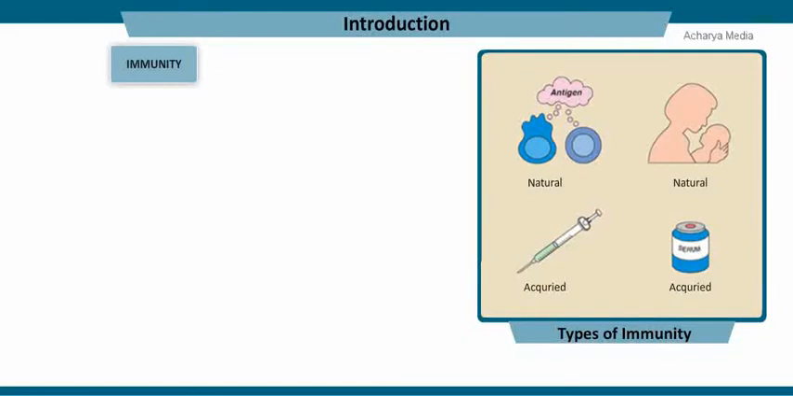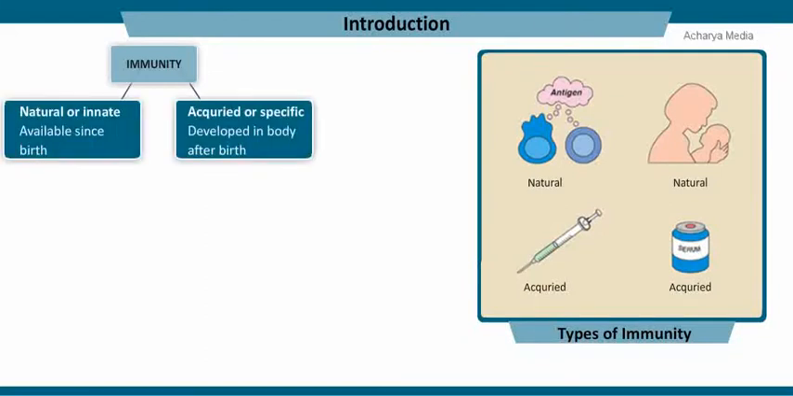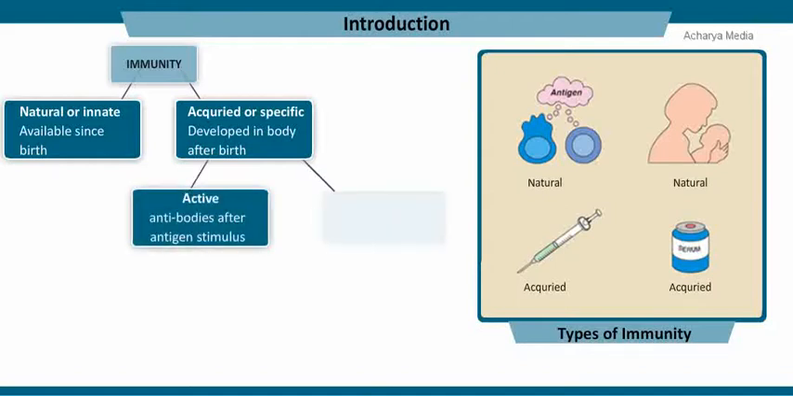Immunity is classified basically into two types, namely natural and acquired. Natural immunity is available right from the birth, and acquired immunity is the one which is developed after birth. Acquired immunity is again divided into active and passive. In case of active acquired immunity, antibodies are produced by antigenic stimulus, whereas in passive, it is preformed from birth.